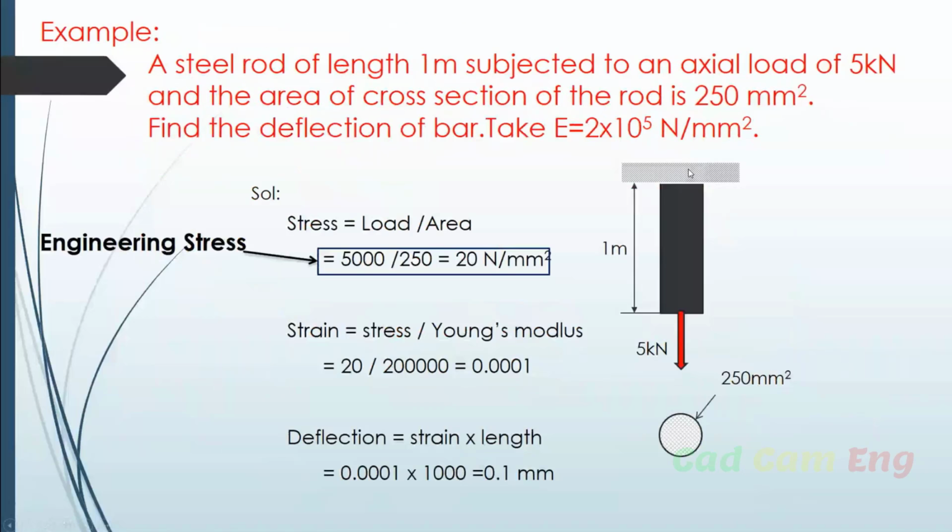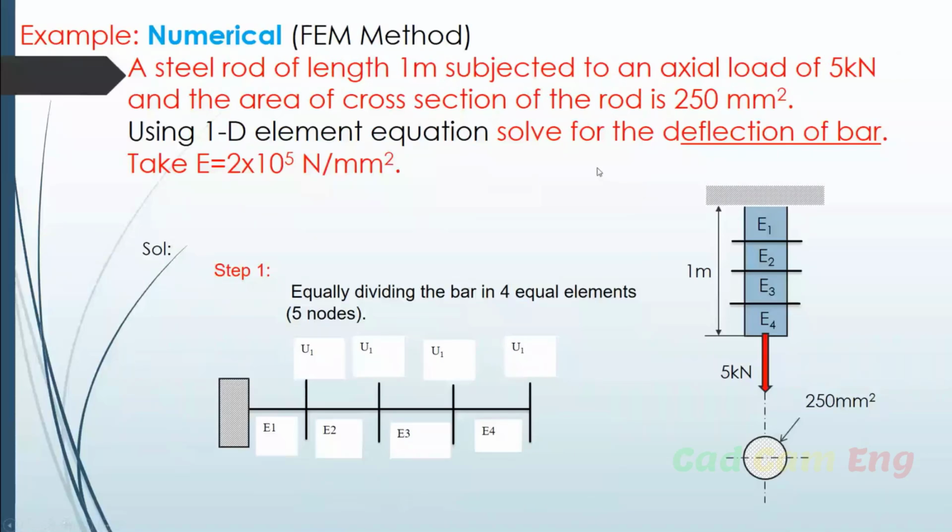So what is the question here? Find the deflection of the bar. Here you can find the deflection as 0.1. This is by considering the entire length, the entire object at a single time. But now the same deflection I am going to find out, but the method is different. I am dividing the component into a number of pieces. So what is the deformation at element 1? What is the deformation at element 2? What is the deformation at element 3? Similarly, element 4.